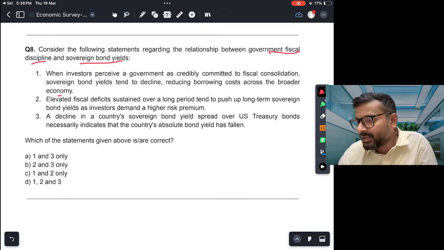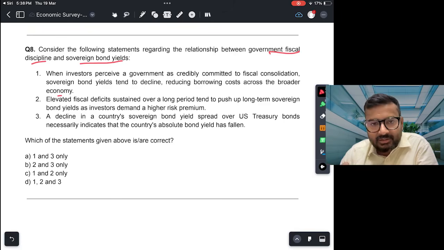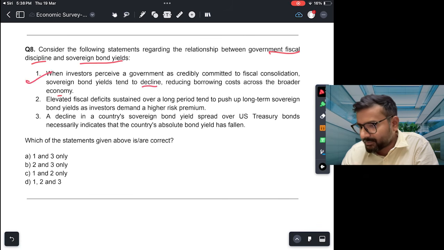So this seems right. अगर गवर्नमेंट को परसीव किया जाएगा कि गवर्नमेंट is following a path of fiscal consolidation. It is reducing its fiscal deficit. It is reducing its debt to GDP ratio, which means the government is in a strong financial position. और जब strong है तो लोगों का विश्वास बढ़ जाता है. People have more trust in the government and therefore they will be willing to lend money to the government at a lesser interest or lesser returns. तो sovereign bond yield कम होगा, right? Tends to decline. This is correct.